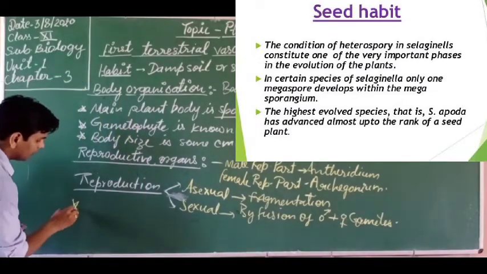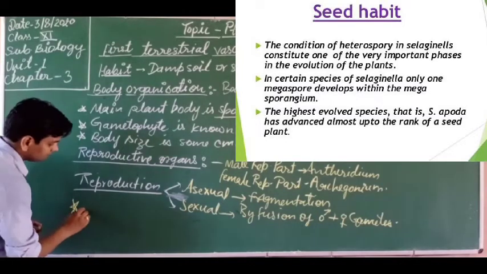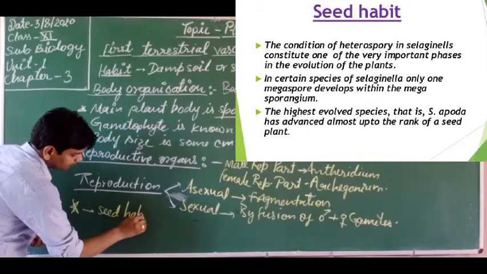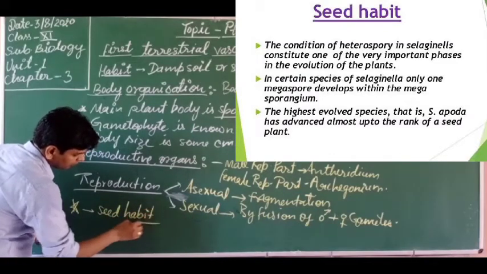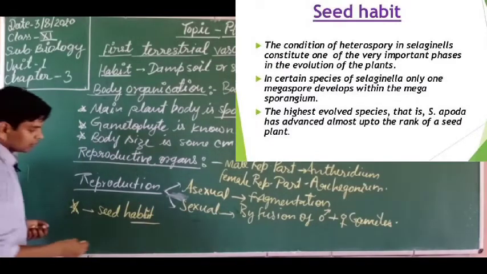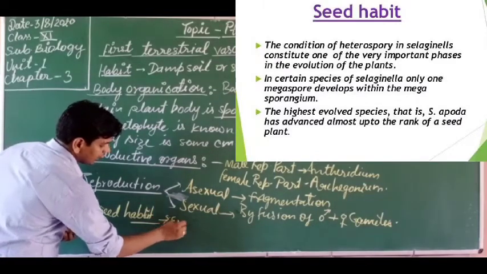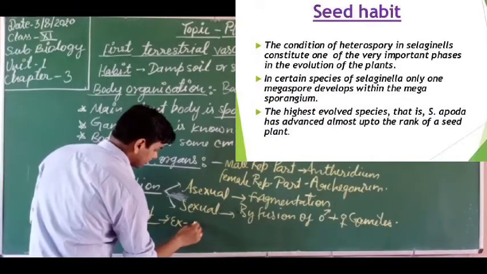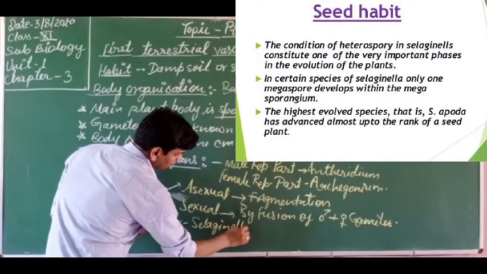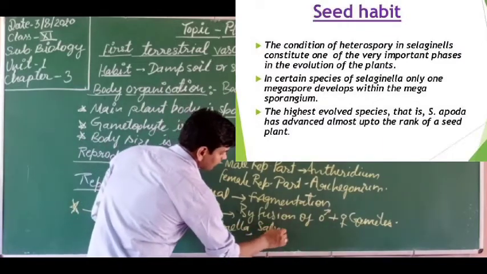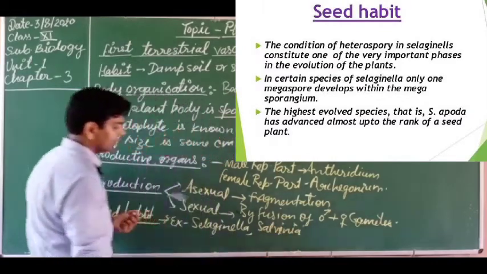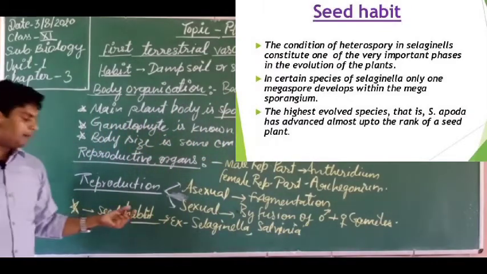This is a question many times asked in your exam: what is seed habit? So seed habit is formed in this category. What are the examples of seed habit? Selaginella and Salvinia are the examples of seed habit.